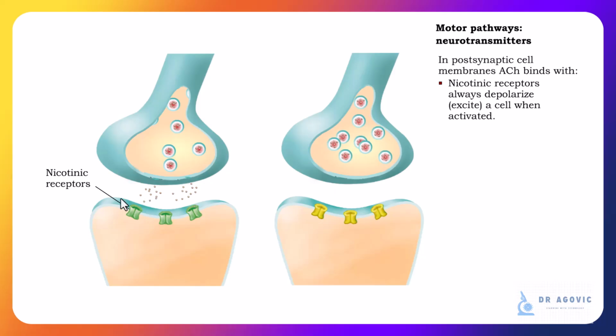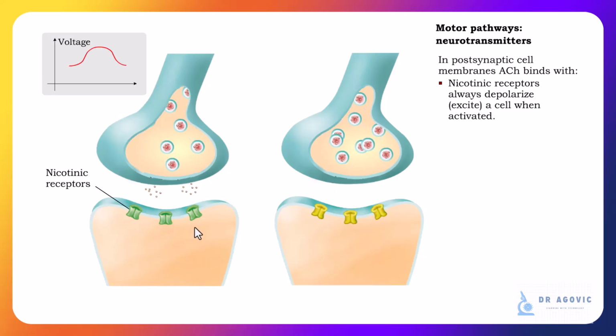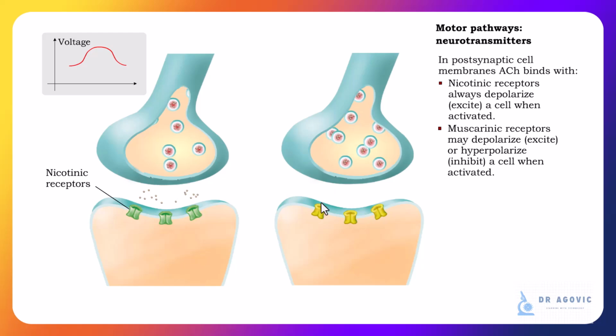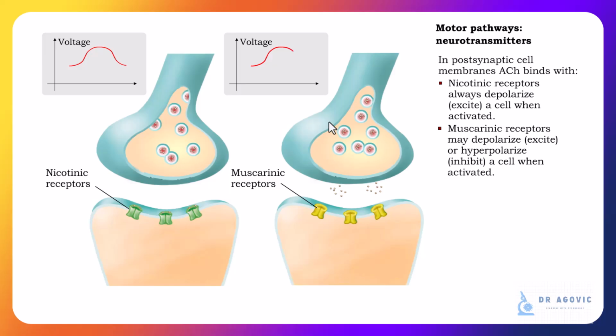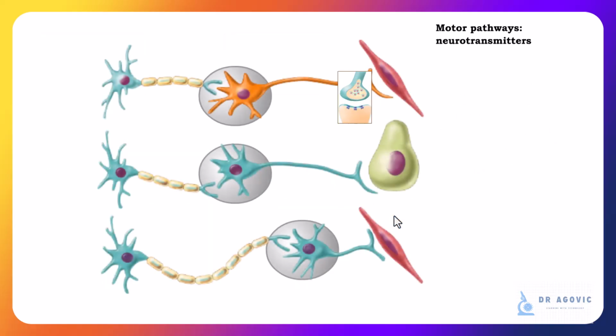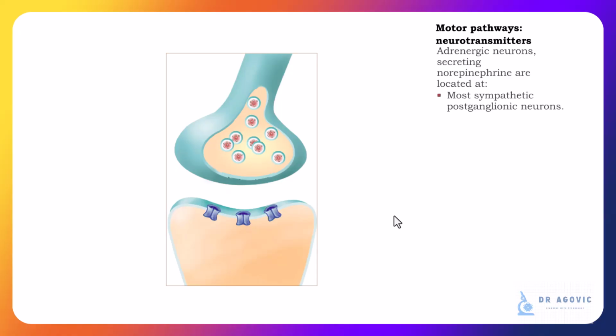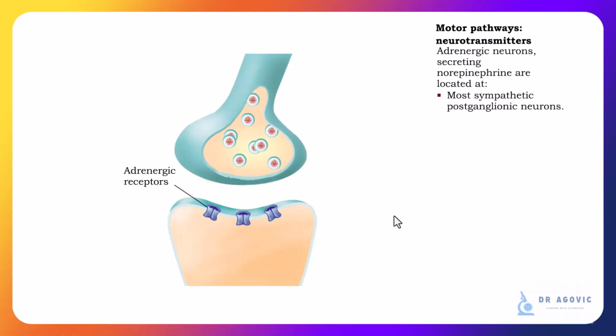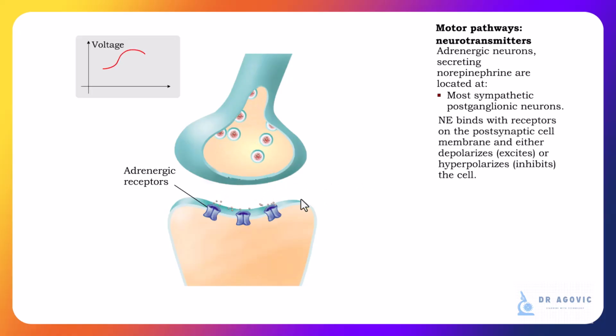Nicotinic receptors, when activated, depolarize or excite a cell. On the other hand, muscarinic receptors, when activated, may excite a cell through depolarization, but can also hyperpolarize or inhibit a cell. Norepinephrine stimulates the postganglionic neurons of the sympathetic division connected to most effector cells. Depending on the effector, the adrenergic receptors on the postsynaptic cell membrane will be activated by norepinephrine to excite or inhibit the cell activity.